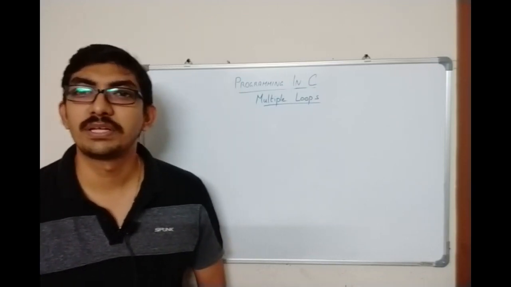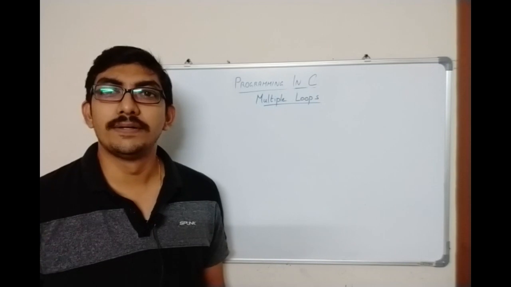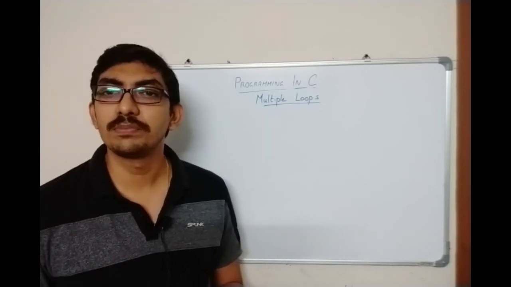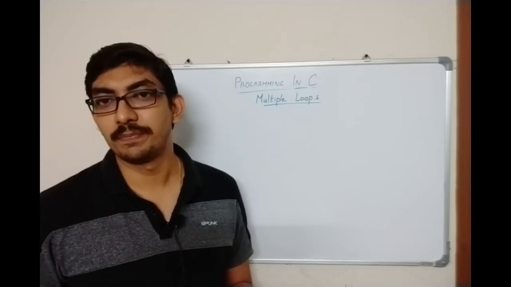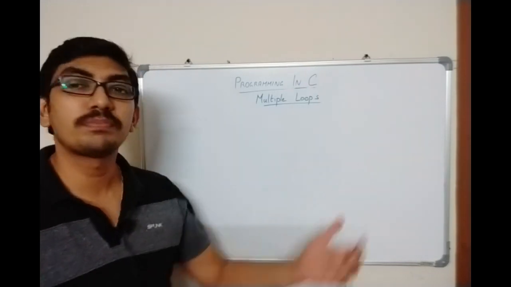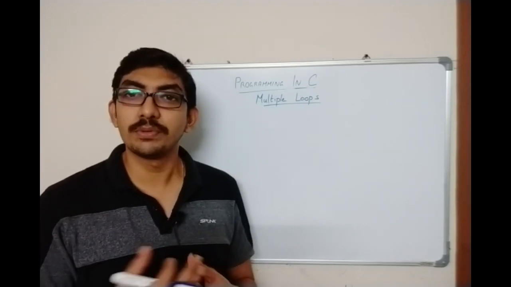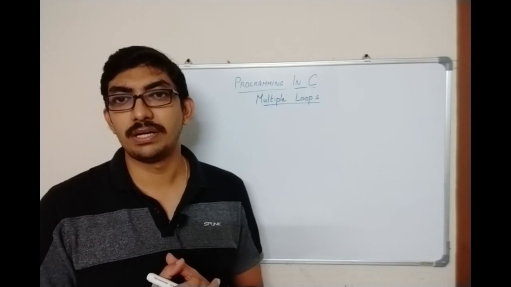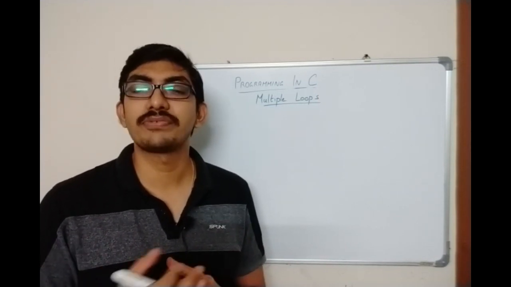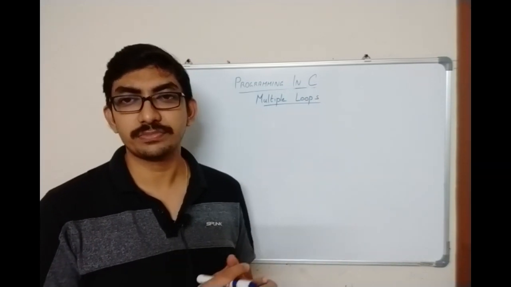Hi everyone, in today's session we will be seeing multiple loops. So why are we using a loop? Suppose we have to repeat some process, we will be using a loop. So what are multiple loops? It means inside a loop you can have another looping structure. So we will see some real life examples of multiple loops, and then we will see an example